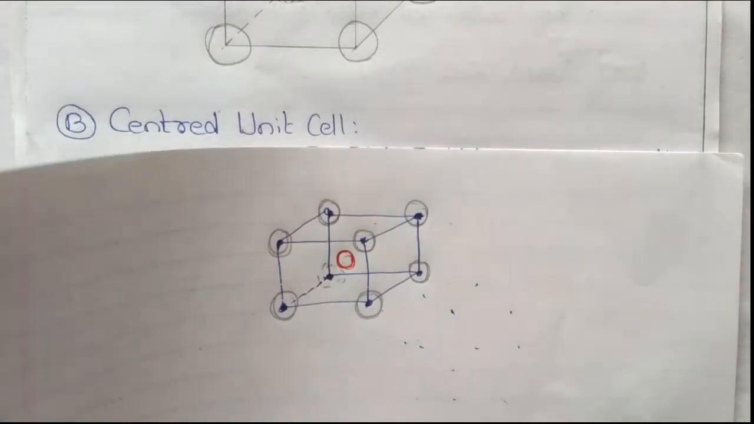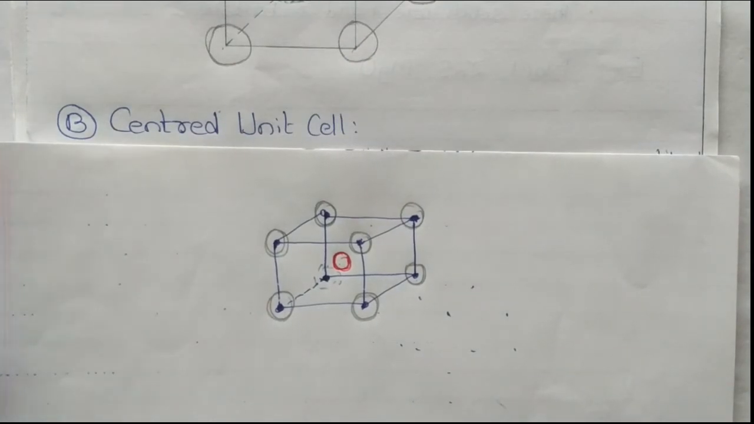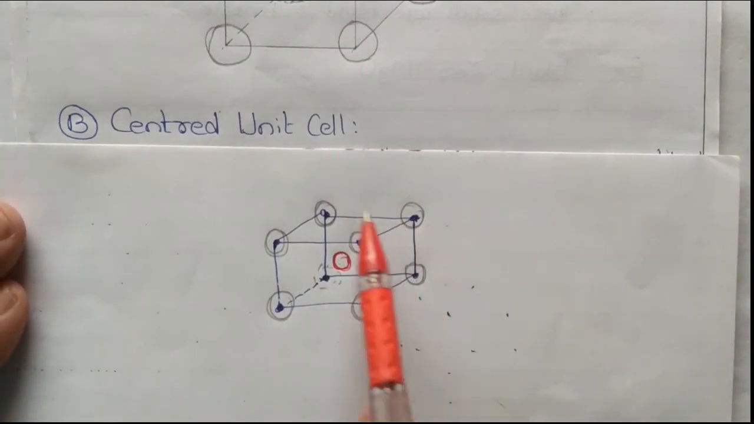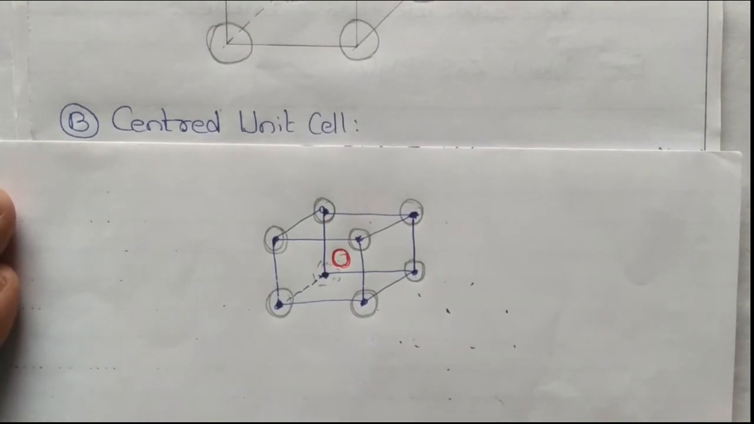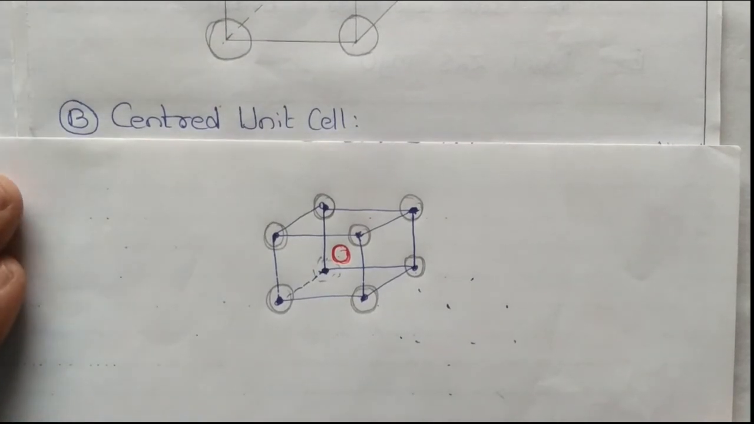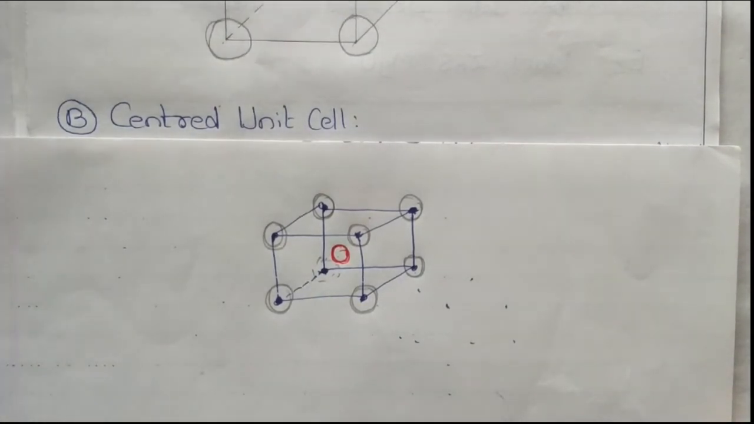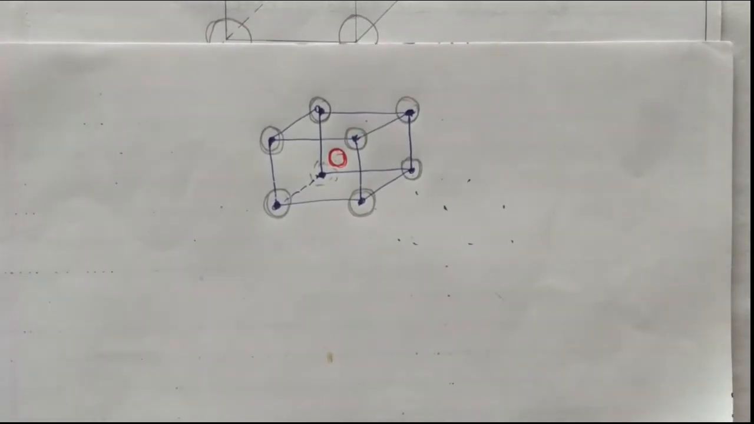The next one is a face centered unit cell. Face centered means what? Along with these 8 corners, if constituent particles are present on the faces of the unit cell, so that is called a face centered unit cell. Okay, let us draw that face centered unit cell now.